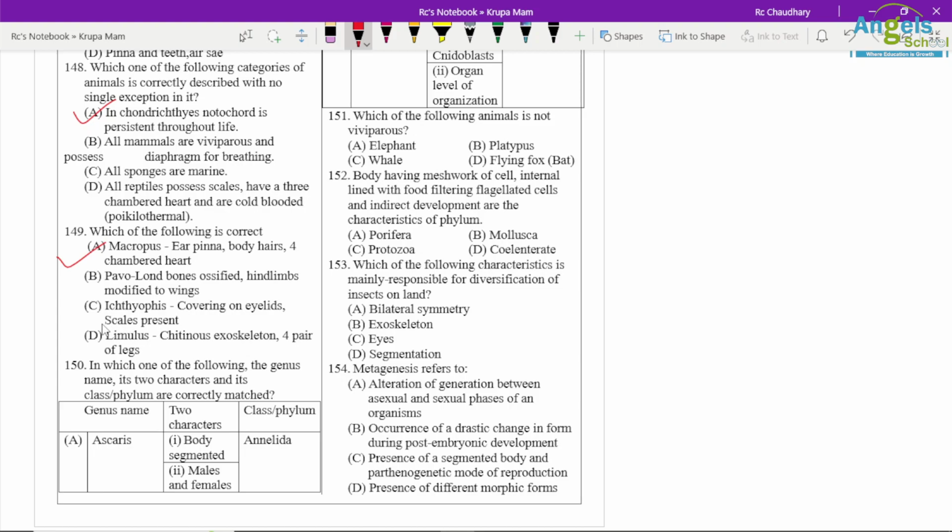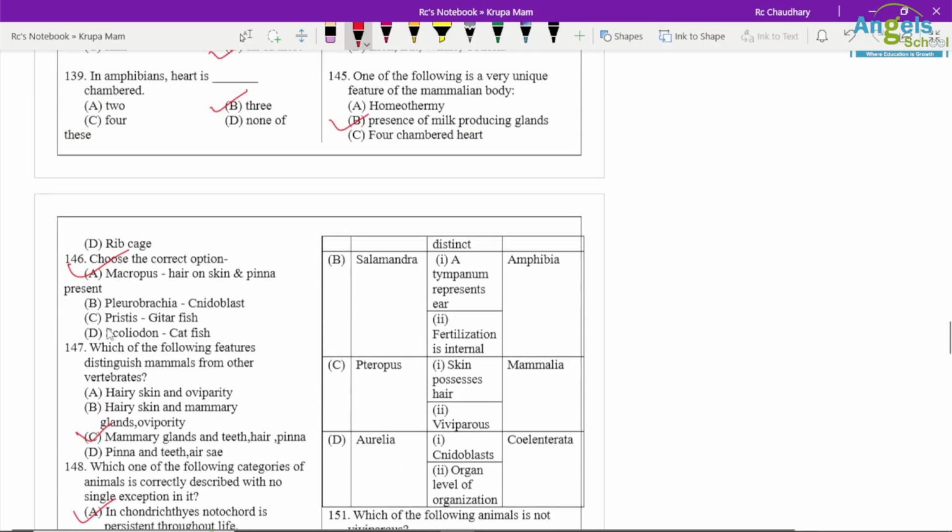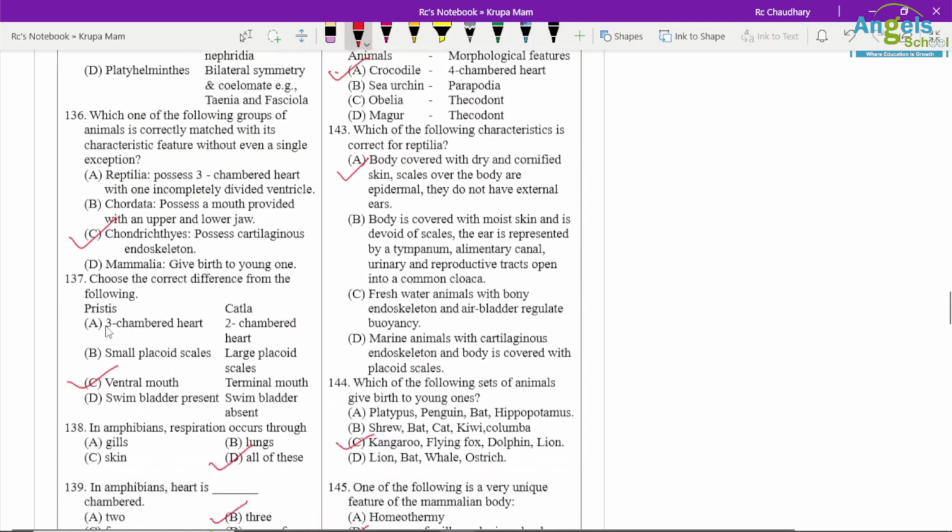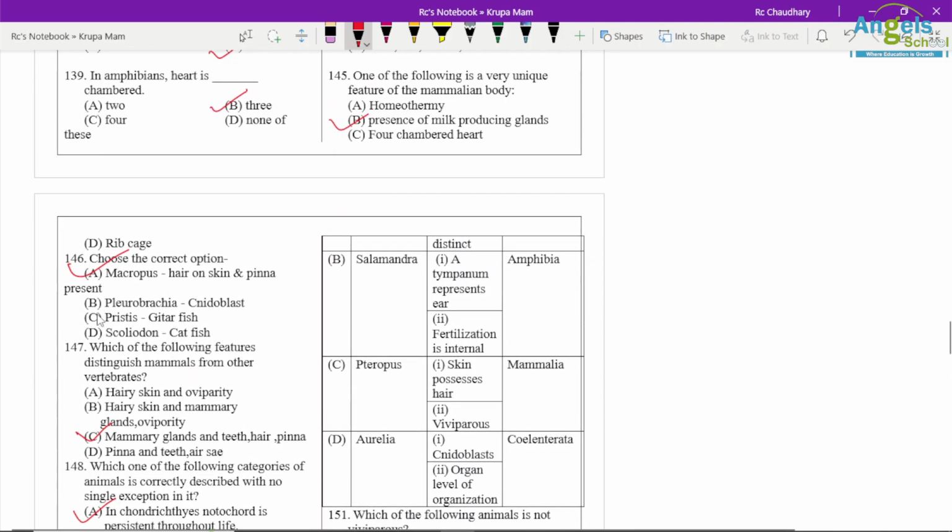Ascaris, body is segmented, male and female, and Annelida, wrong option. Salamander, tympanum represents the ear and fertilization is internal, and amphibia, again wrong option. Fertilization is external. Pteropus, possess skin, hair, viviparous, and mammals, this is the one right option.